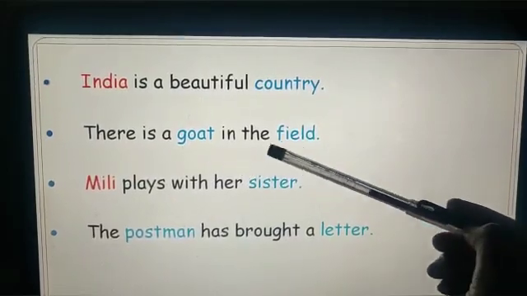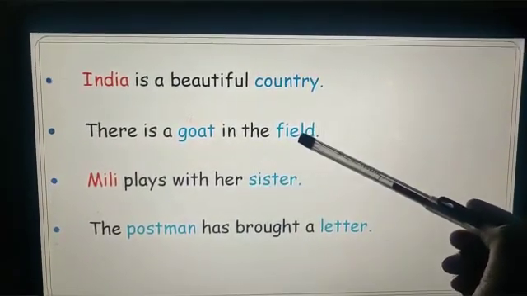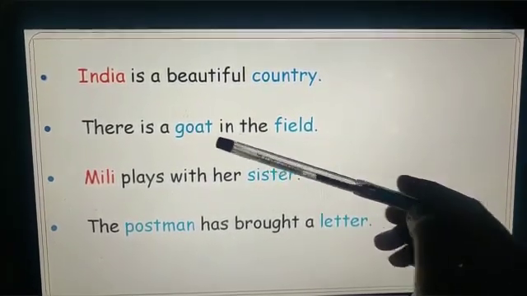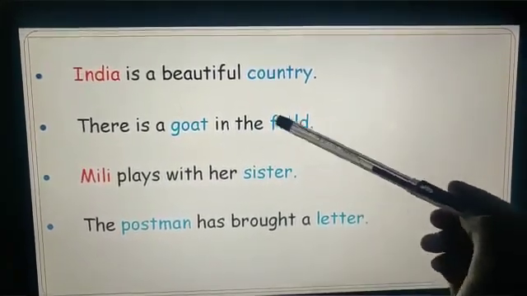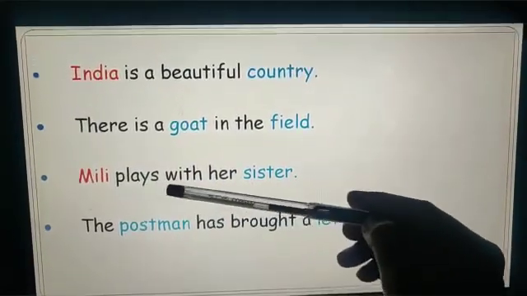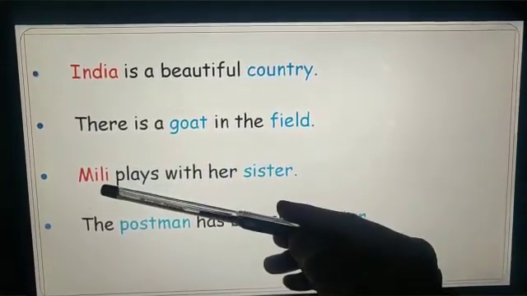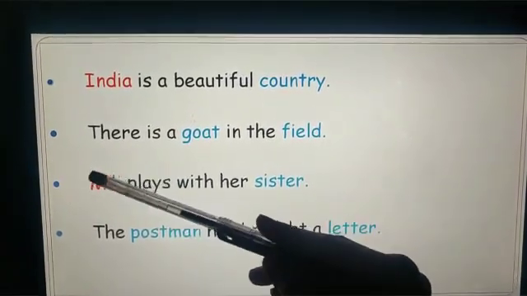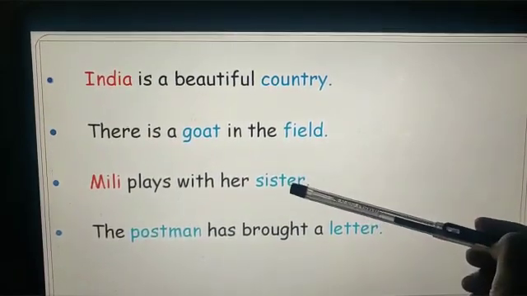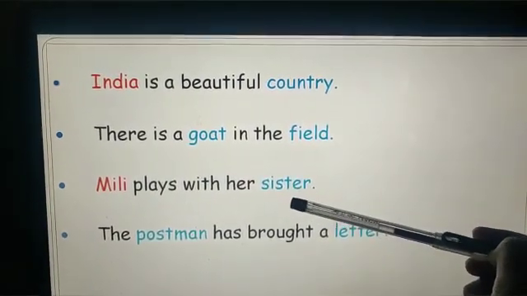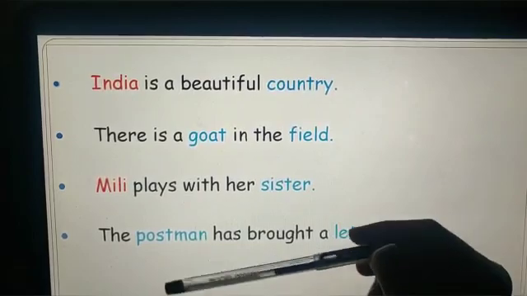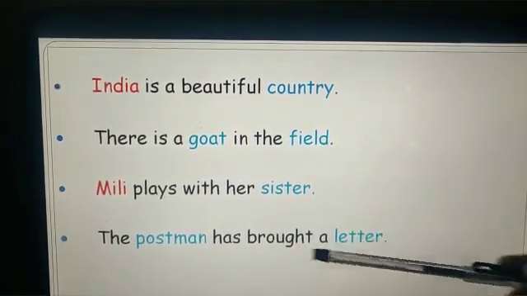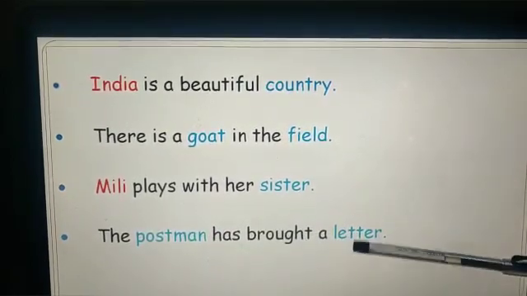There is a goat in the field. Again, field is a name of a place and goat is a name of an animal, so I have colored them blue. Millie plays with her sister. Millie is the name of a particular person, so I have used red for this word. Sister is a name of a person, so it's a common naming word. The postman has brought a letter. Postman and letter are both common naming words, right?